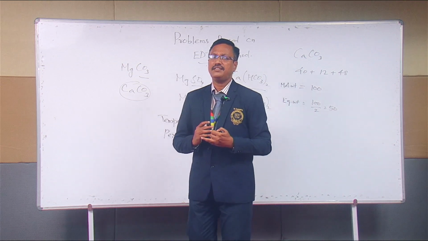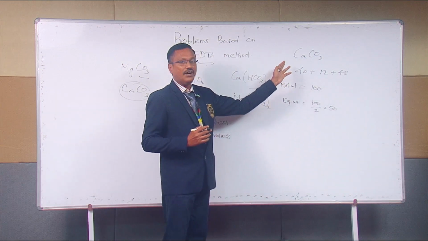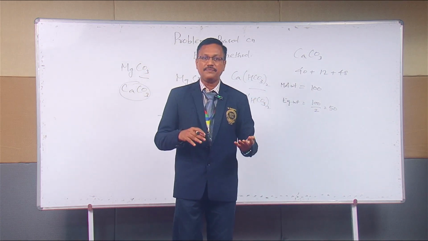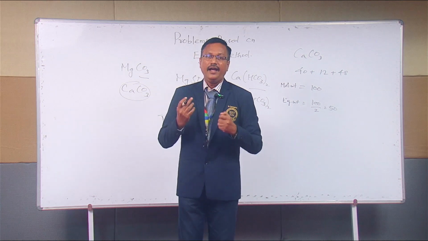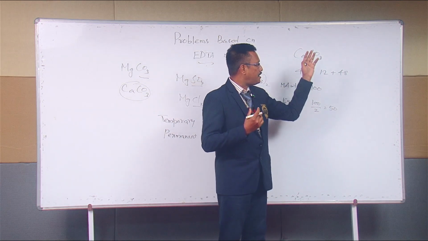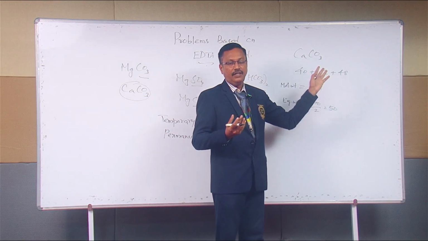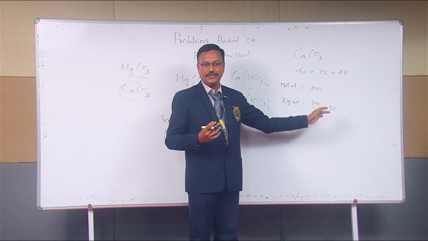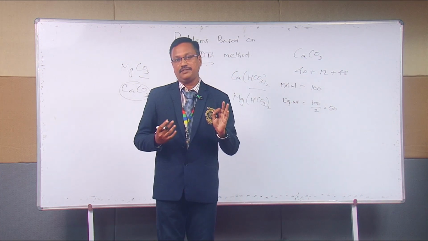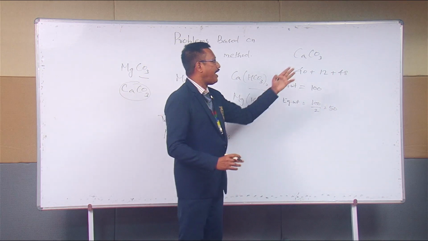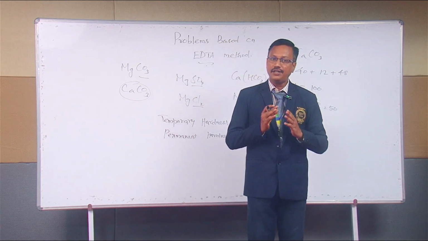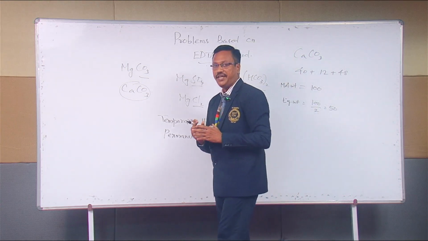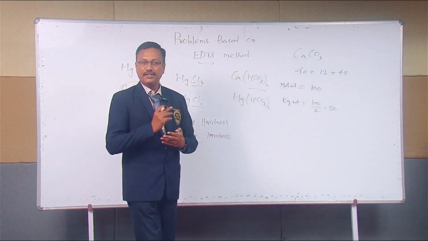What is the next important feature of calcium carbonate? It is not easily soluble in water, it will be easily precipitated. Any salt which is easily precipitated can be easily weighed also. It is easy for us to precipitate the calcium carbonate and weigh it. Because of these three reasons, calcium carbonate molecular weight is 100, equivalent weight is 50, it is insoluble in water and easily precipitatable, we are taking calcium carbonate as the standard for hardness. Is it okay? The last part, how do we determine the various types of hardness?